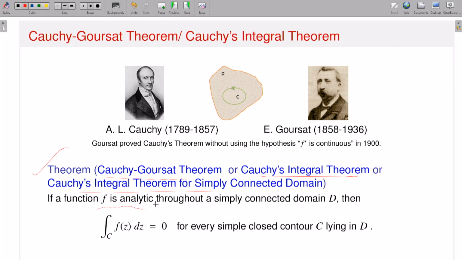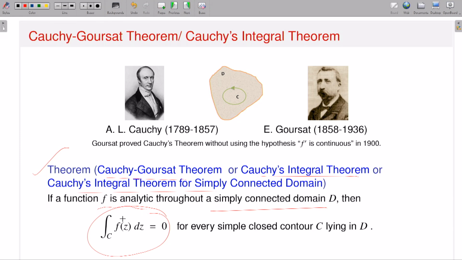It says that if I start with an analytic function in a simply connected domain D, then whatever simple closed contour you take inside the domain D, the value of the contour integral will give you 0. And that will tell you the existence of an antiderivative of your function small f.